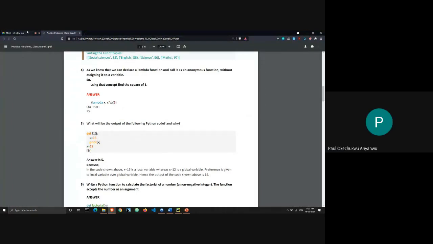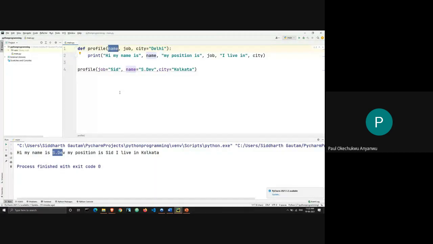If we declare the city as Delhi, city equal to Delhi, do we also need to declare it in the profile too? Do we also make it equal in the profile? So if I remove this, is that what you're asking?